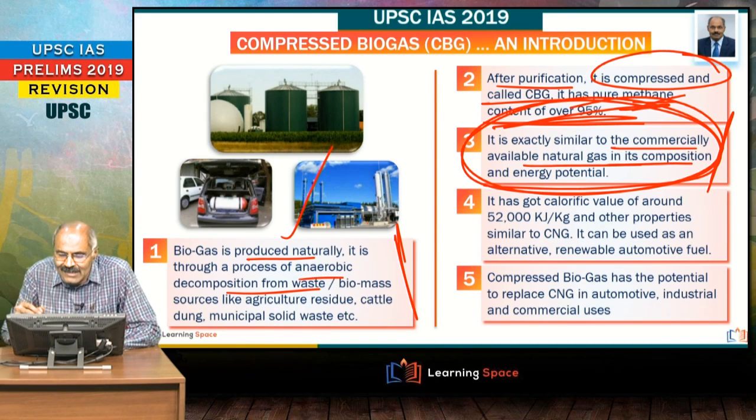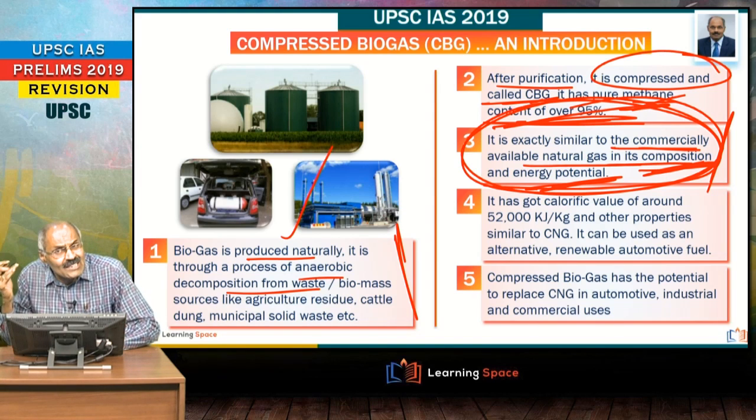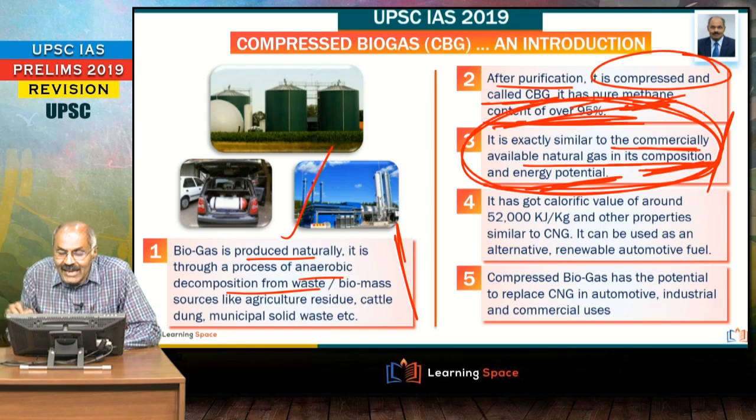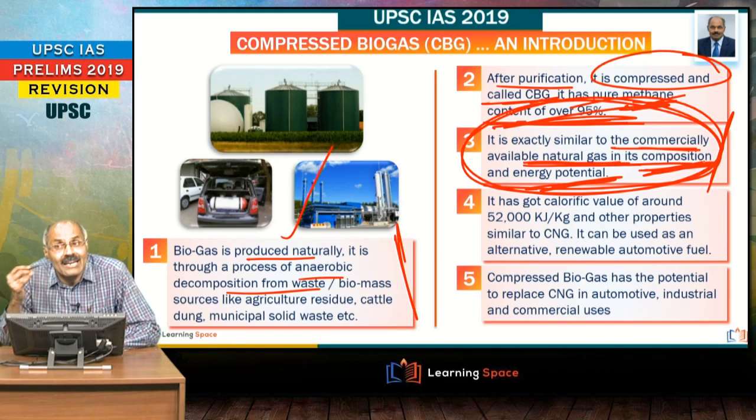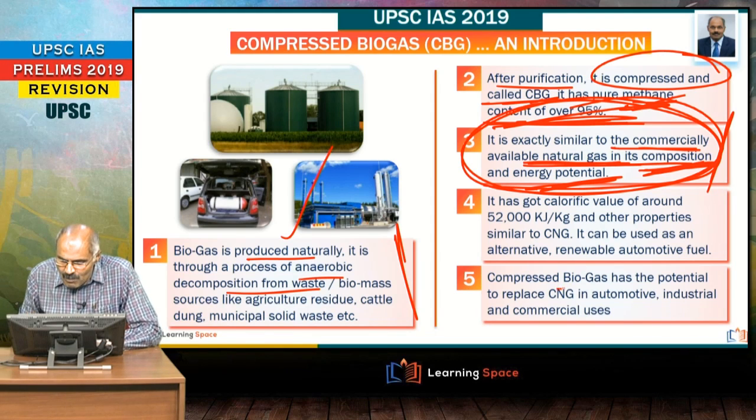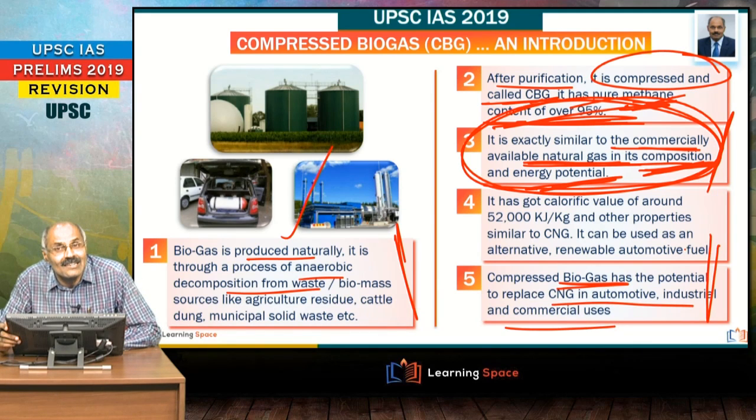And please don't forget, this CBG has got a pure methane content of over 95%, and if you look at commercial viability, or you can say in composition and energy potential, that means calorific value, if you see. So, in the composition, because it has got 95% of methane, in the energy potential, that means when you look at calorific value wise, it is similar to this commercially available natural gas. So, friends, this compressed biogas has the potential to replace CNG in automotive, industrial and commercial uses, right?